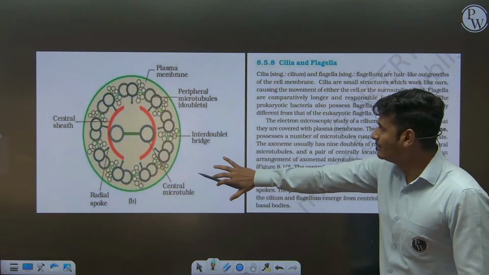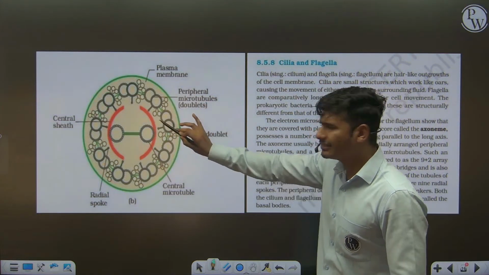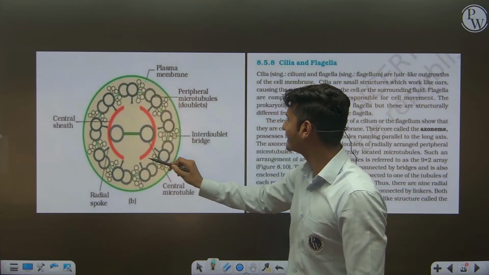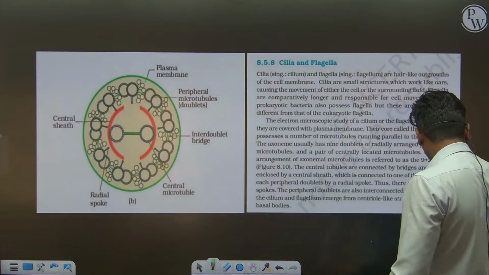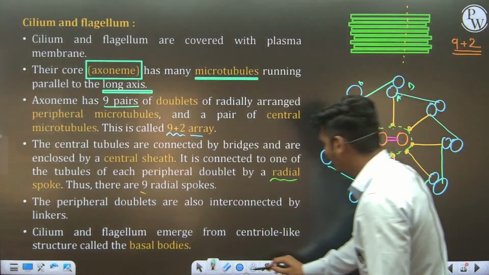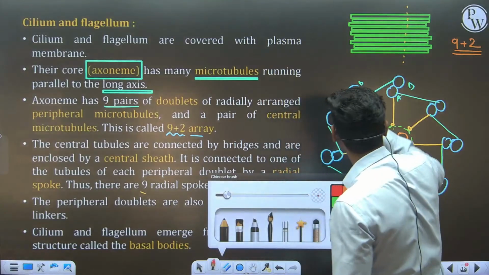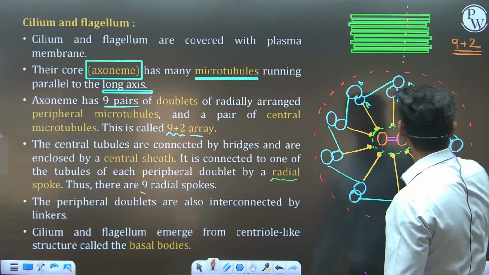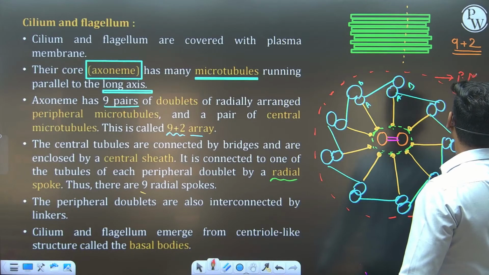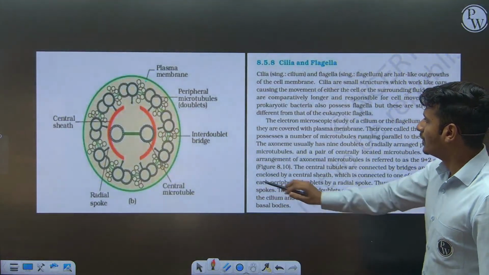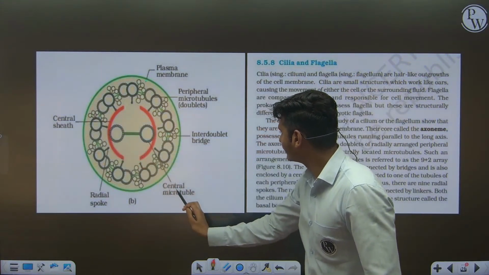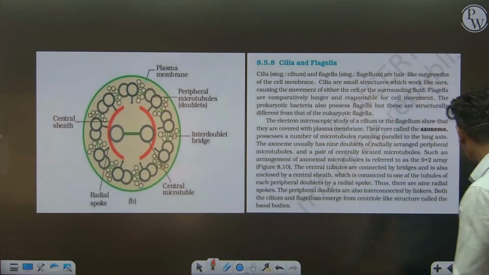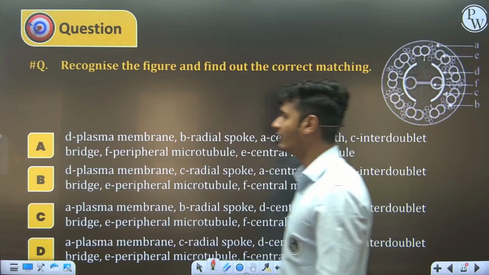Now, this is a diagram, peripheral microtubule. This is from NCERT. This one is the plasma membrane, because this complete structure is covered with the help of the plasma membrane. So this complete structure has one more covering, that is the plasma membrane. Then central sheath, central microtubule, this is the bridge, and this is the radial spoke. On the basis of that, I have a question for you.